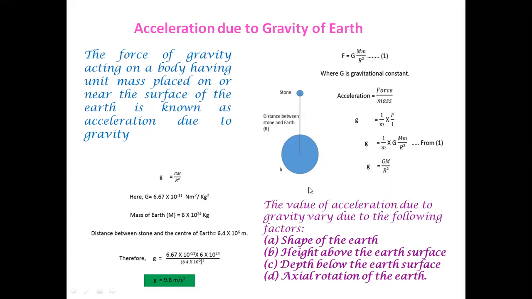Now, the value of acceleration due to gravity varies due to the following factors. What are the factors? First of all, shape of the earth. Secondly, height above the earth's surface. Thirdly, depth below the earth's surface, and axial rotation of the earth. Here we will focus on two: height above the earth's surface and depth below the earth's surface.